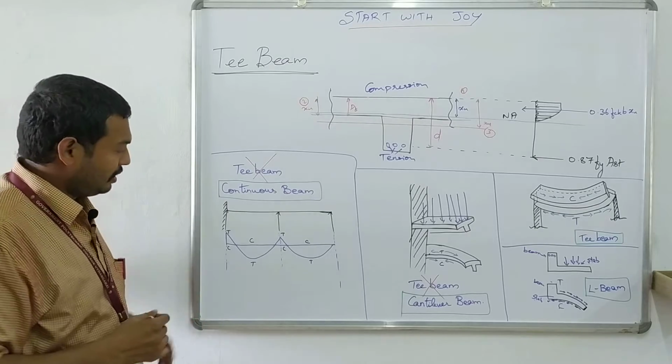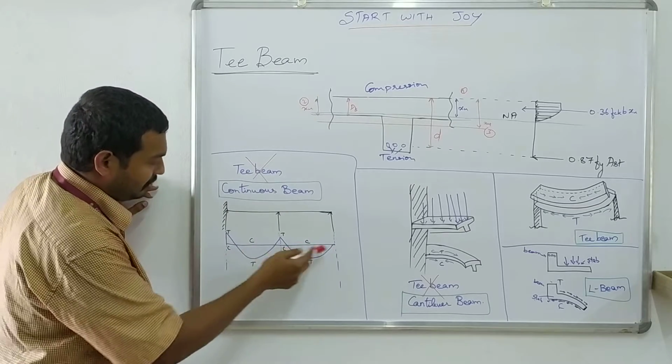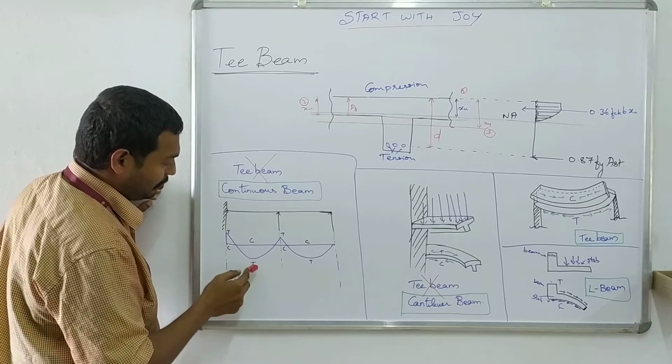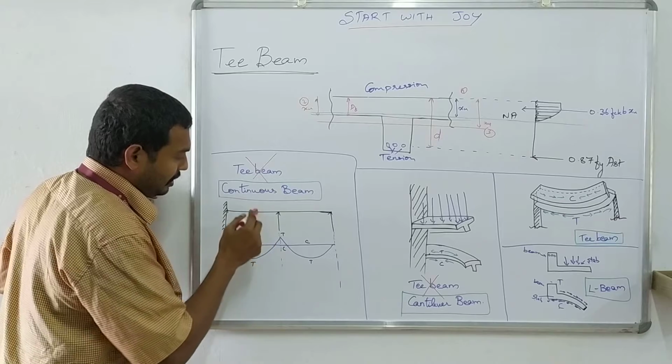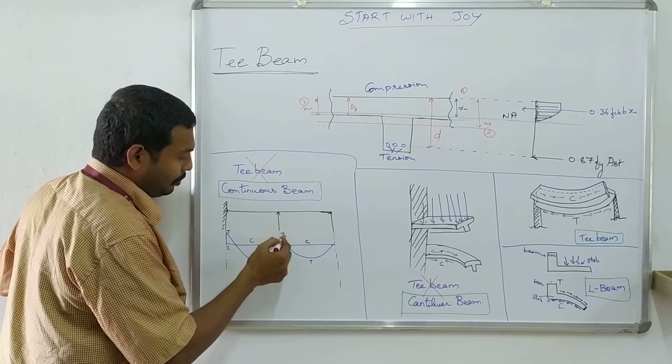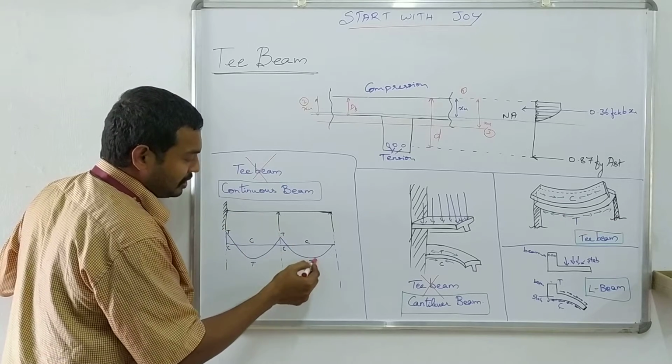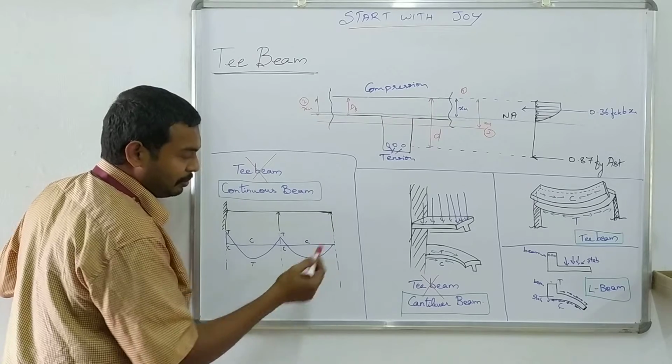In this case, your bending moment diagram will be like this, that is, you will be getting tension at the top, then in the midspan tension at the bottom of the structural member, then at the support tension at the top, then midspan tension at the bottom, then at the junction it will be 0.